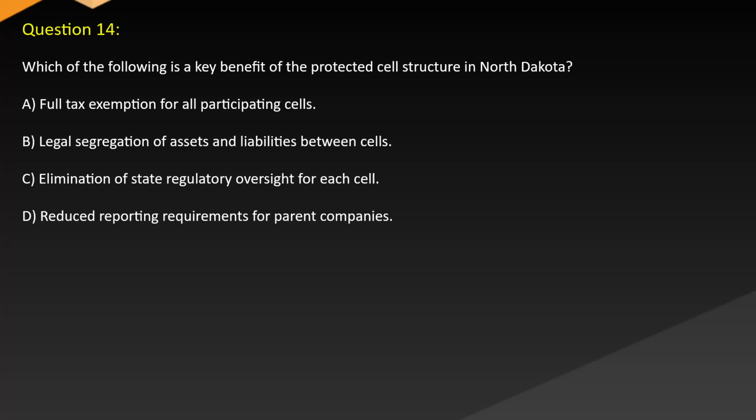Question 14. Which of the following is a key benefit of the protected cell structure in North Dakota? A. Full tax exemption for all participating cells. B. Legal segregation of assets and liabilities between cells. C. Elimination of state regulatory oversight for each cell. D. Reduced reporting requirements for parent companies.